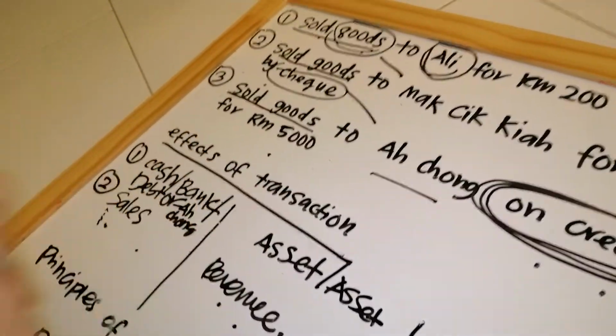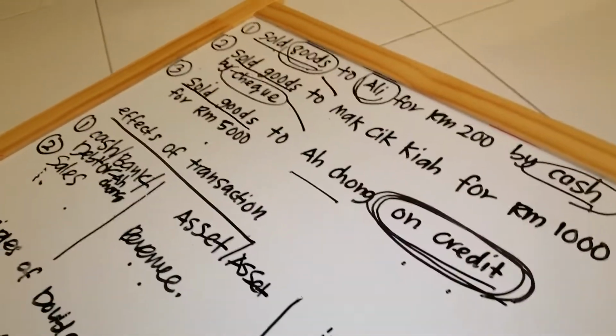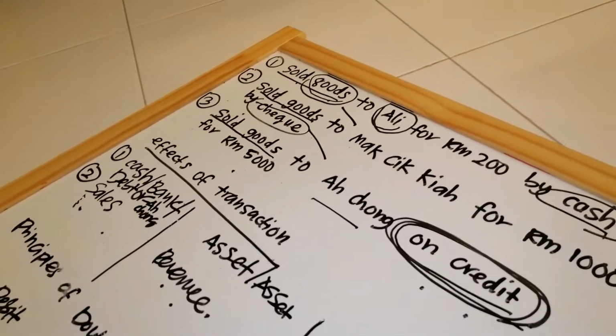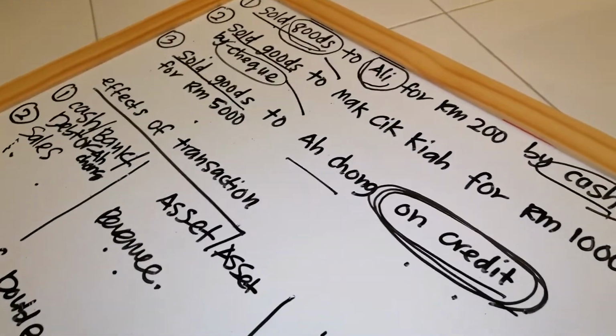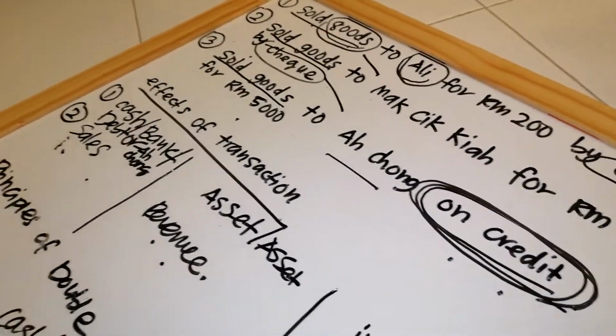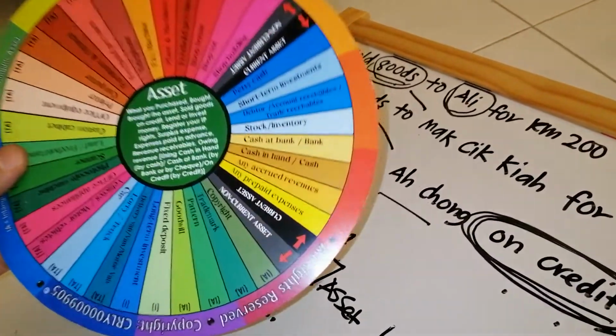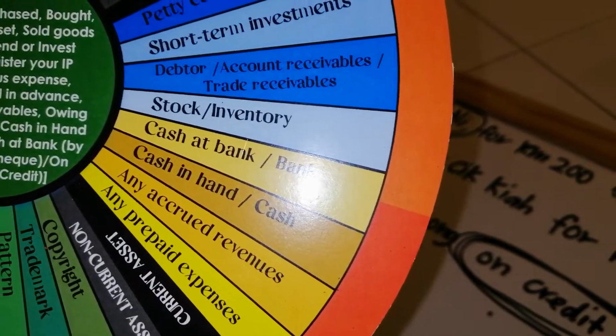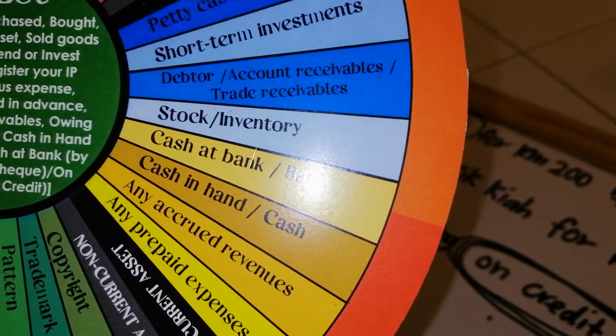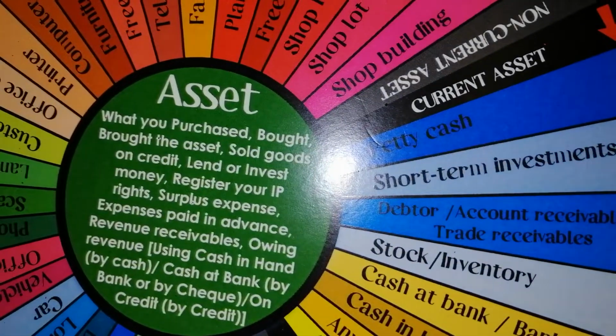Debtor, if you check from the circles, you will see that debtor is also under asset, this circle. Can you see? Debtor, or other names like account receivable or trade receivable, the category is asset.